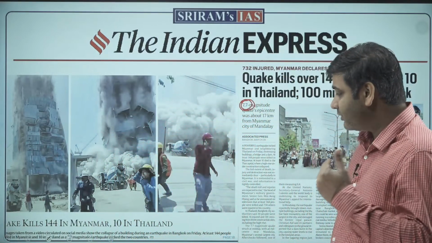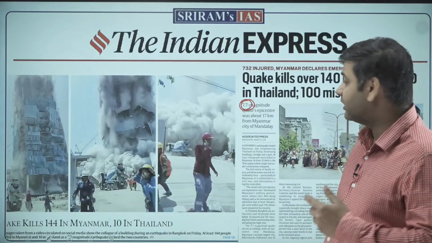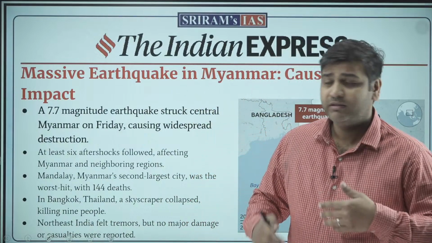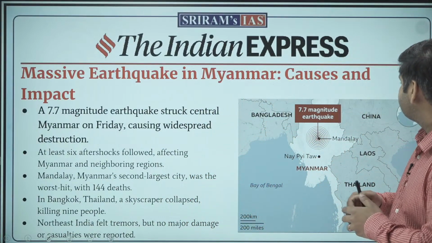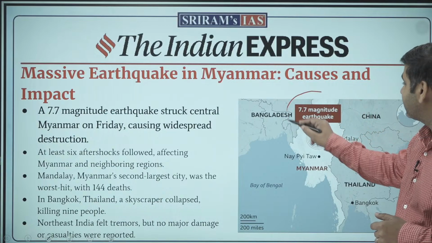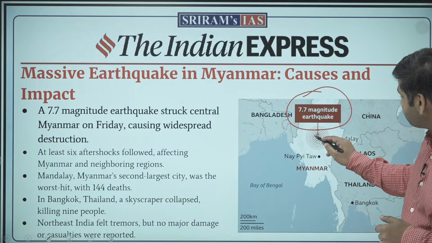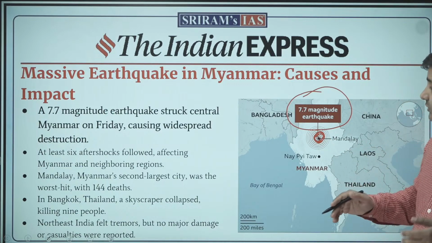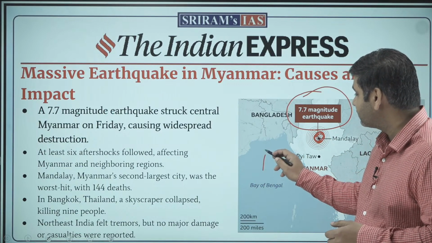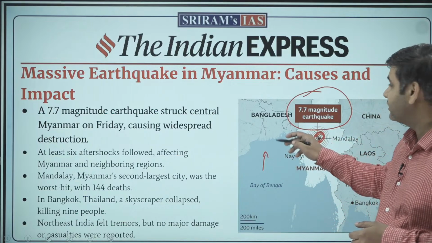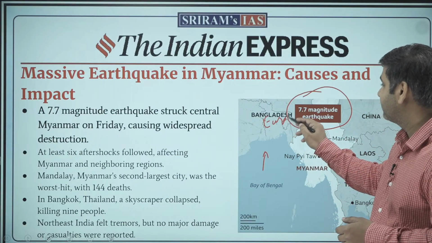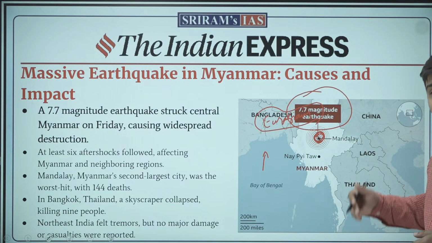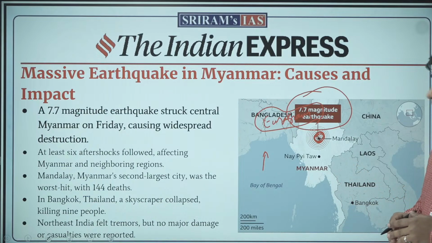So what is important for us in this news is to understand where the epicenter was and how this thing happened. So look at this, a 7.7 magnitude earthquake. The epicenter was right at the center of Myanmar, Mandalay. Now we all know this is the Indian plate here, which is moving northwards and rubbing with the Eurasian plate. So this is one of the reasons why this earthquake happened here.